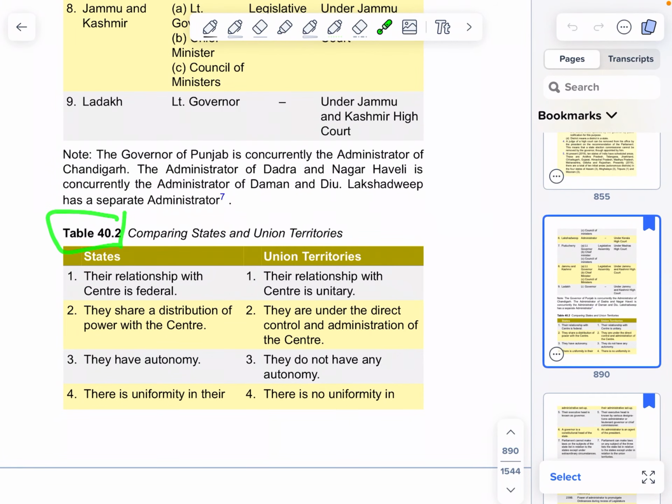Table 40.2. Comparing states and union territories. States, their relationship with the center is federal. Union territories, their relationship with the center is unitary.